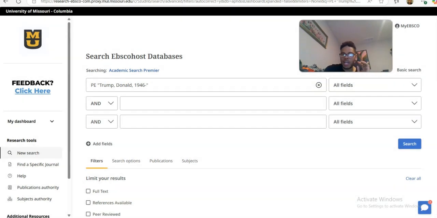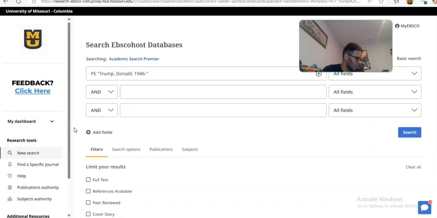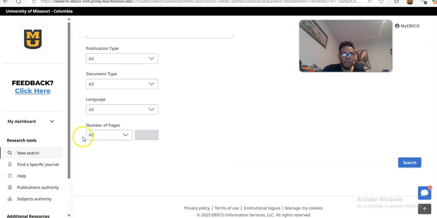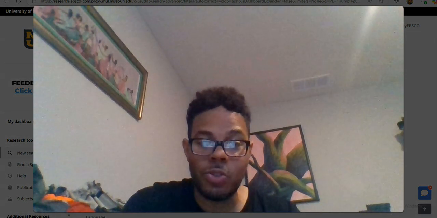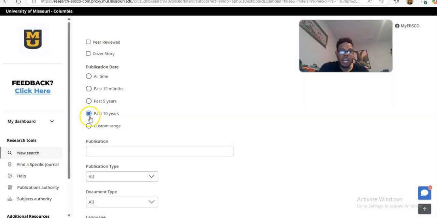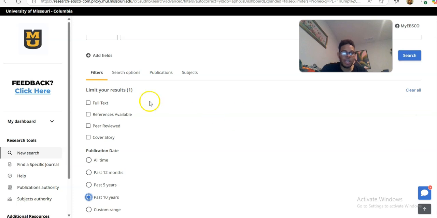So let's say you're dealing with a student, and the student says, well, I can't have anything over 10 years old. So first you can deal with that. Basically what you do to limit your results is you use these limiters. These different things are called limiters. So you can start out by limiting to the past 10 years. We have limiters here for full text, for references available, peer-reviewed, and cover story. I would leave the cover story thing alone. References available, there are times to use that, but there aren't many times that you would be using that.